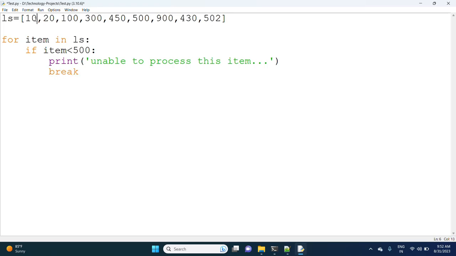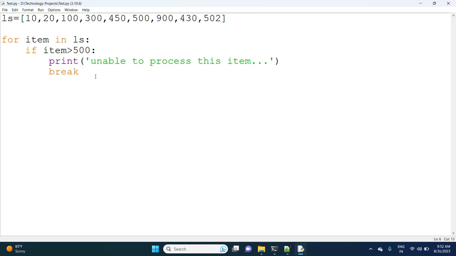For item in ls means the first element will come. First element 10 will be there. 10 less than 500, no, sorry, 10 greater than 500 means false, so it will process the element.